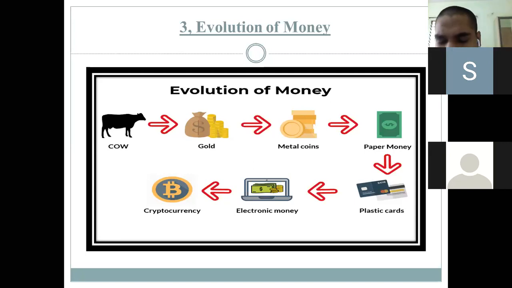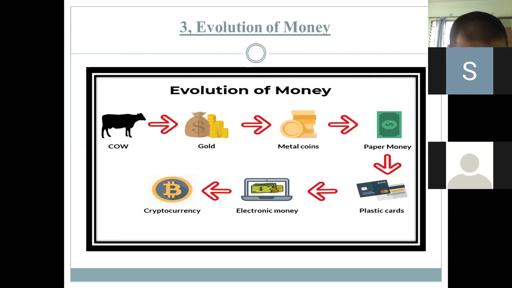Then next came the paper money, that is the currency notes. Currency notes also had a problem. Their denomination was accepted everywhere, but still keeping notes, especially during the rainy season, was a difficult task. So paper money had some disadvantages.